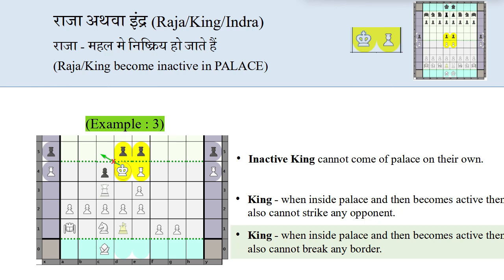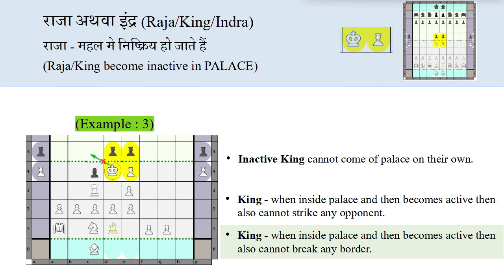Now, in third example, king when inside the palace and becomes active, then also cannot break any border. You will see king is inside the palace and activated by the neighboring army general who is outside the palace. And now king is trying to break the war border but cannot break because king is inside the palace.